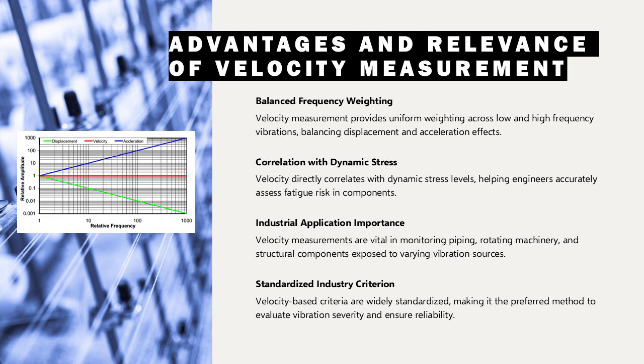accurately. Velocity measurements are particularly valuable in industrial applications where piping systems, rotating machinery, and structural components are exposed to varying excitation sources. By using velocity as the primary metric, maintenance teams can prioritize corrective actions based on actual stress conditions rather than visual cues or isolated high-frequency readings. Furthermore, velocity-based criteria are standardized in many industry guidelines, reinforcing its role as the preferred method for evaluating vibration severity and ensuring long-term reliability of mechanical systems.